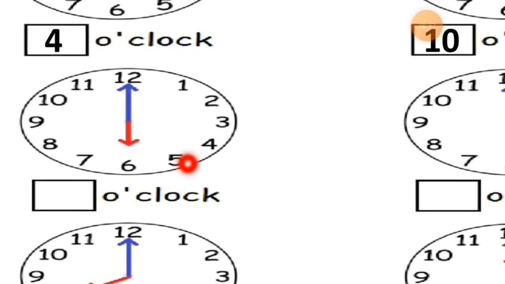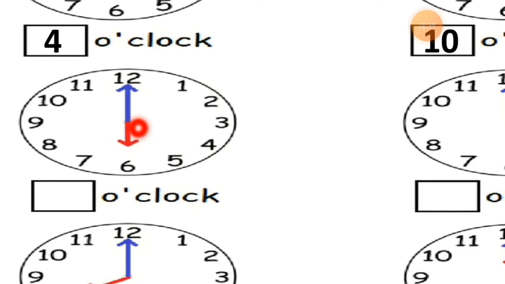Now the next clock I have for you. See this, the blue hand is a long hand and it is also the minute hand. Then the red color hand, which is the short hand, is pointing to 6. So what time is it?